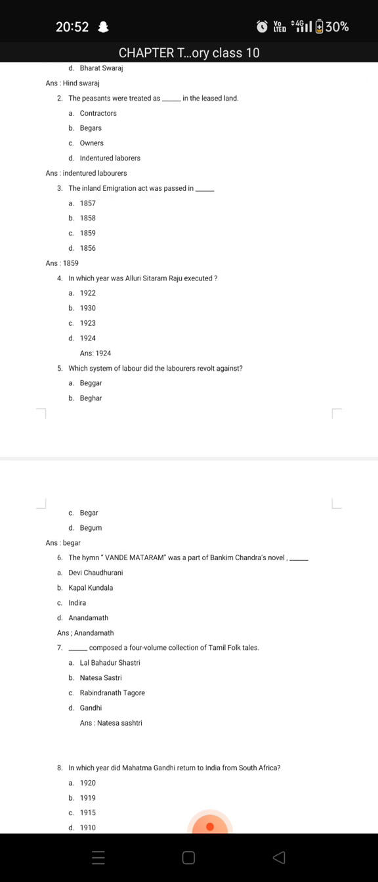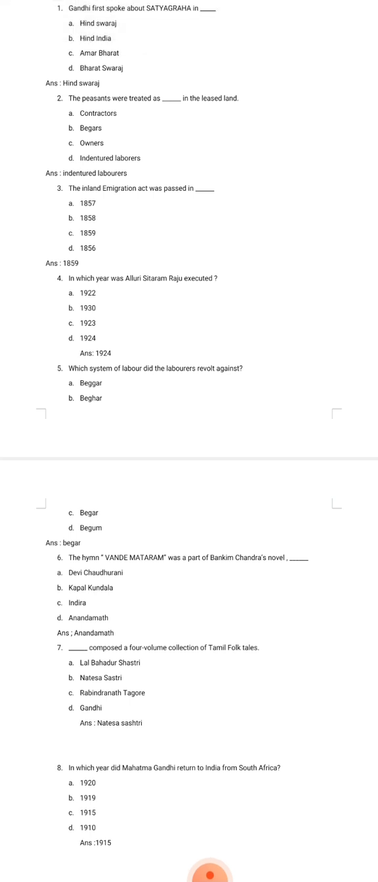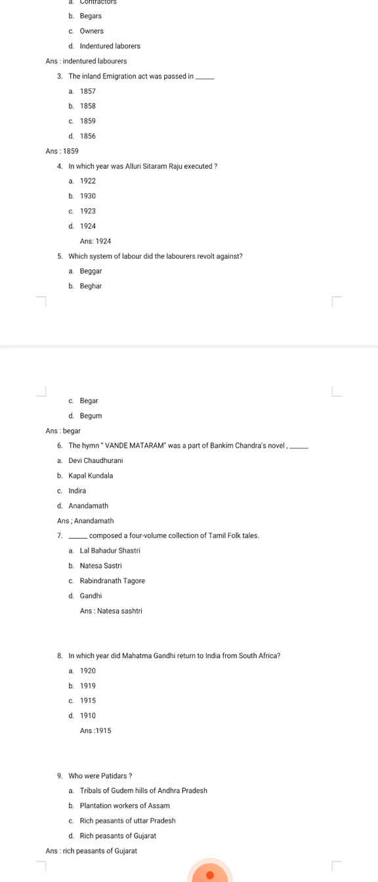Third, the Inland Emigration Act was passed in which year? Options are 1857, 1858, 1859, 1856. The correct option is 1859. Number 4, in which year was Alluri Sitaram Raju executed? Options are 1922, 1930, 1923, 1924. The correct option is 1924.